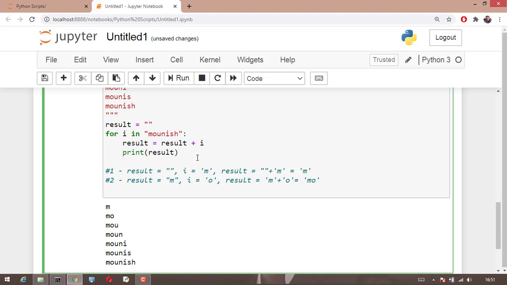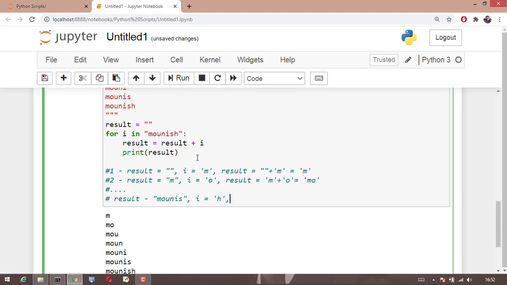The same thing will repeat for each and every step, and at the last step we will have the result variable MOUNIS and the I variable will be H. So my final result value will be plus H. So this is how we use a for loop to print a pattern.